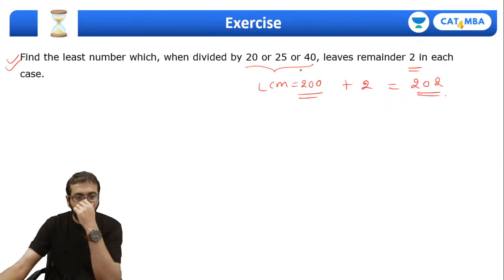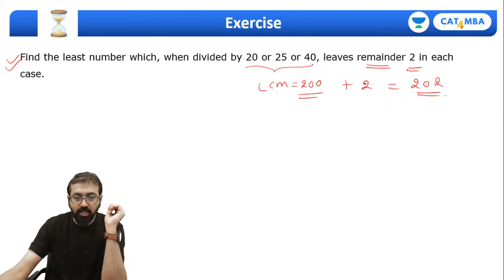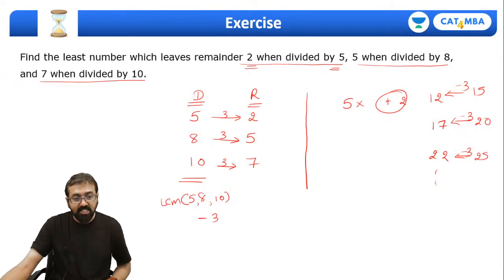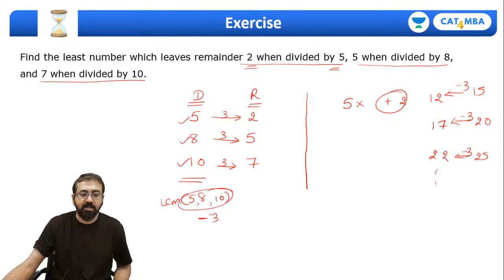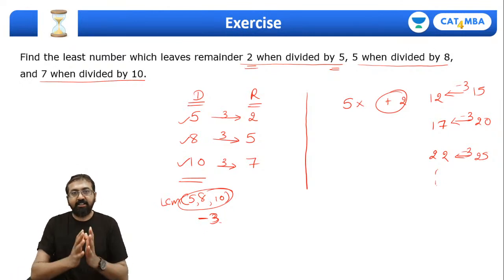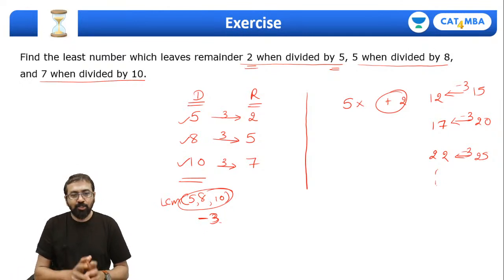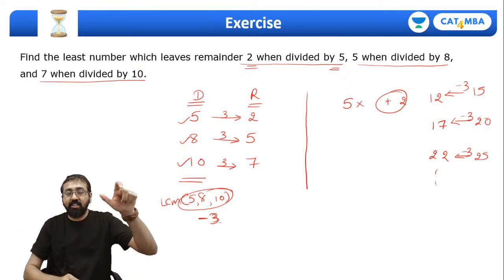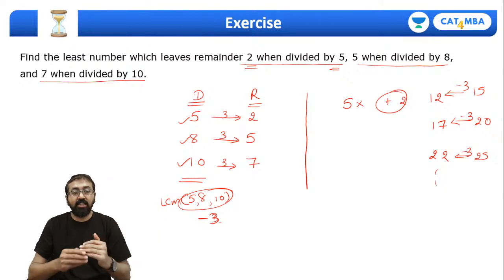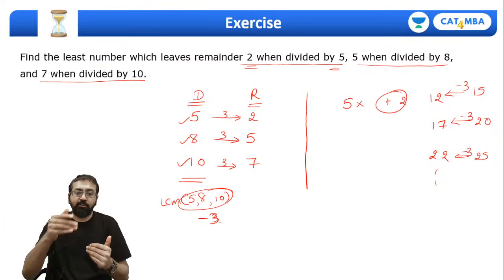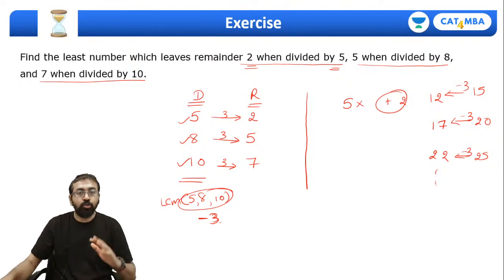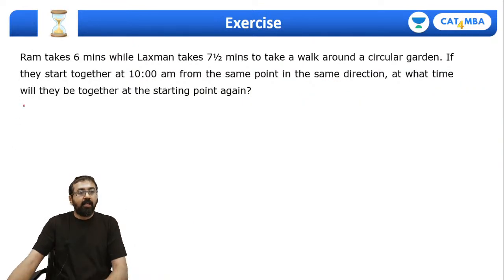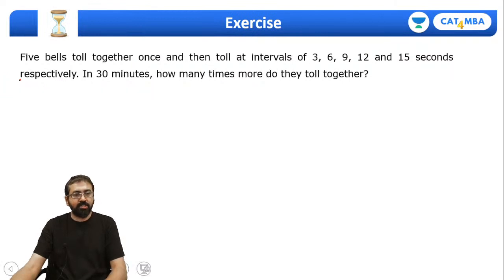In the previous question, in each case it was leaving remainder 2, so we found the LCM and added 2. Here in each case, the number is 3 behind a multiple of the divisor. That's why I have taken the LCM and subtracted 3 from it. Are you getting this point? Yes. So this is the difference between the previous question and this question. Over there, it was leaving remainder 2 in each case. Over here, it is 3 behind the next multiple of each of these divisors, right? Think about this a little later. Guys, try this question. Quickly.